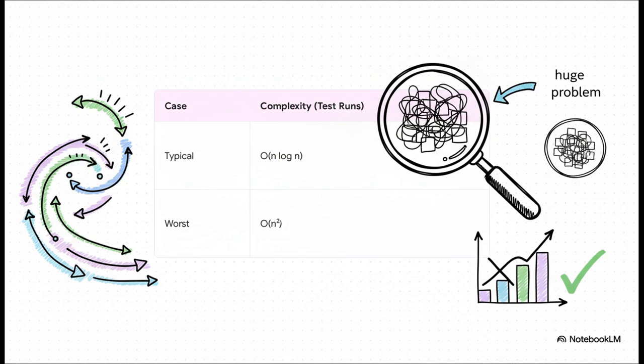So the crucial point here is that this is also a really efficient algorithm. In a typical case, delta debugging, or ddmin as it's known, runs in O of n log n time. Now, yeah, it can be a bit slower in some really tricky worst-case scenarios, but it's an incredibly systematic way to shrink a huge, scary problem into a totally manageable one.